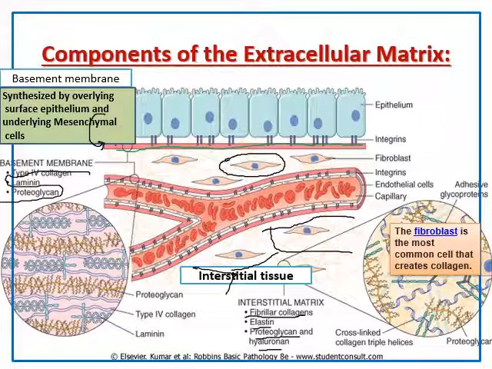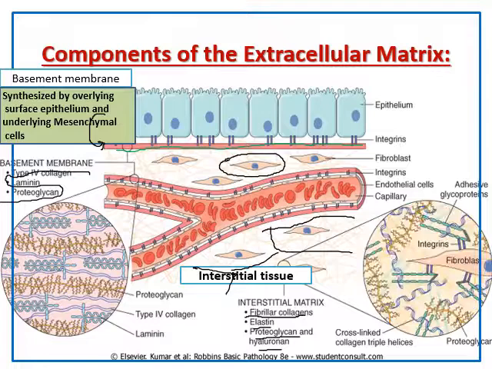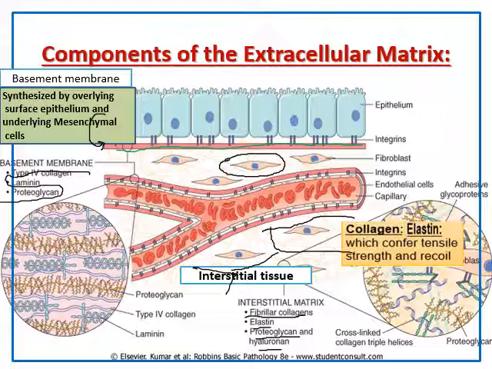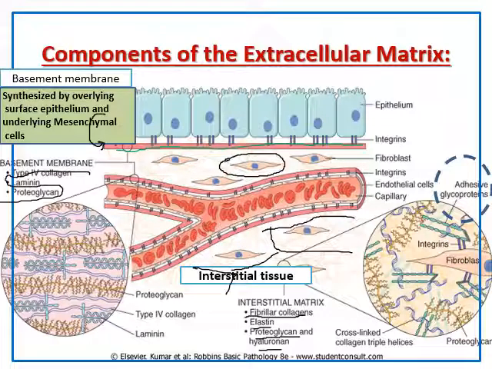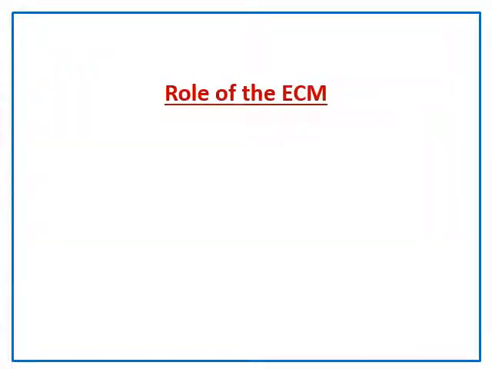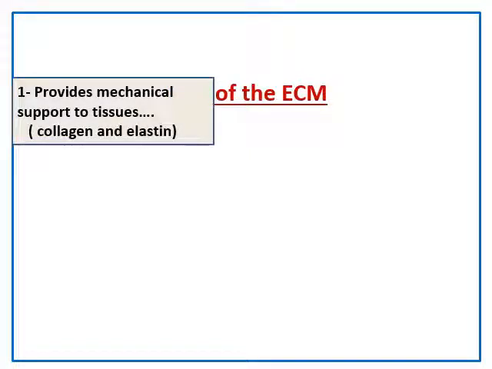Interstitial tissue is formed by the fibroblast. Yes, the fibroblast is the most common cell that creates collagen. And it is formed of collagen, elastin, adhesive glycoproteins, proteoglycans, and hyaluronan. Well, what is the role of extracellular matrix? Support the tissue and keep them in place. What else? Yes, there are other functions rather than mechanical support.